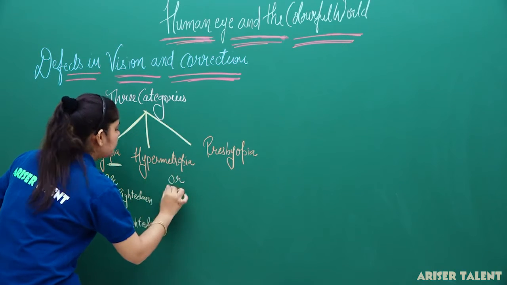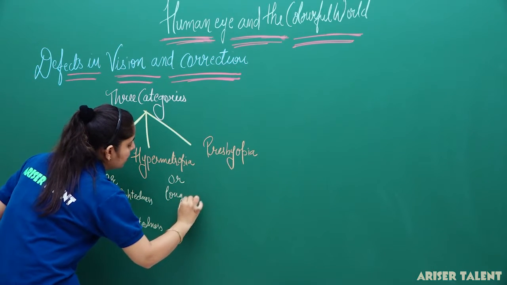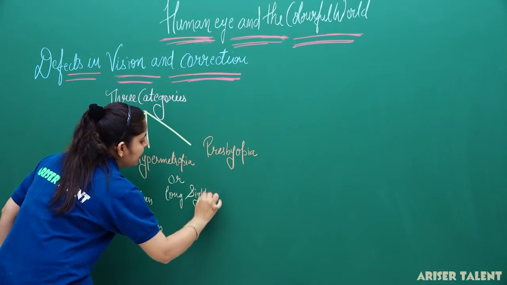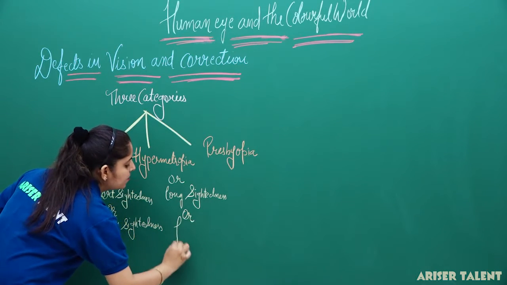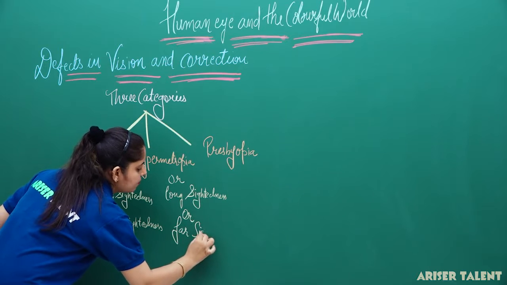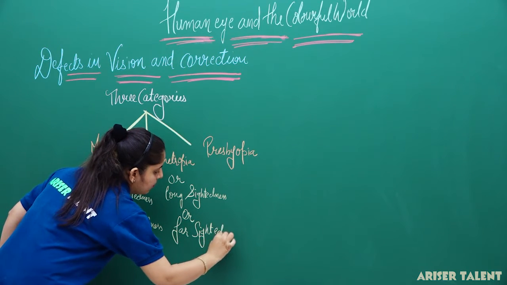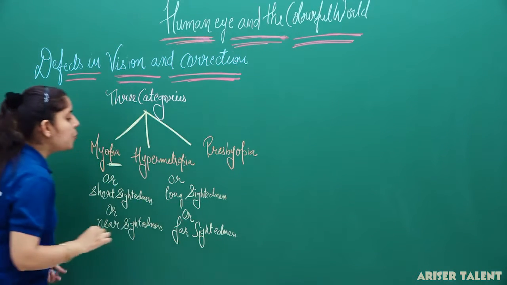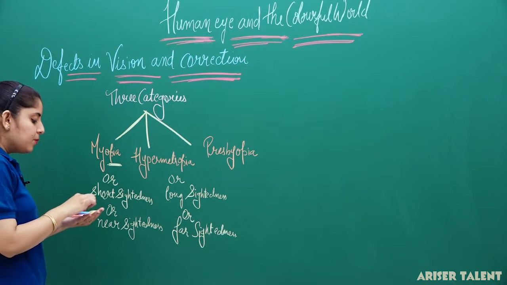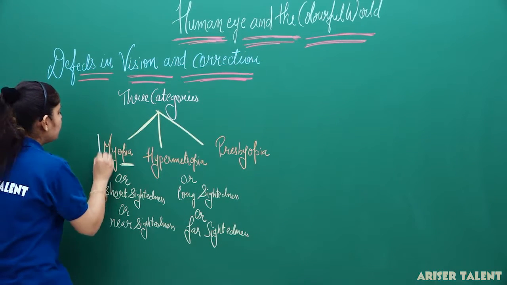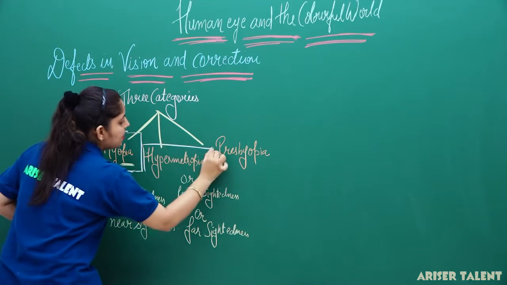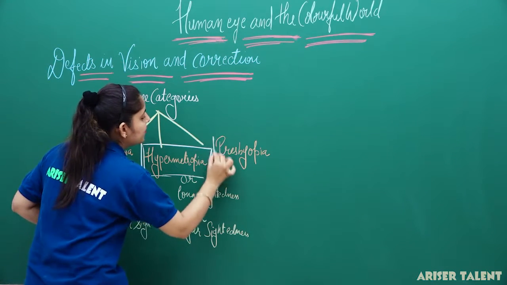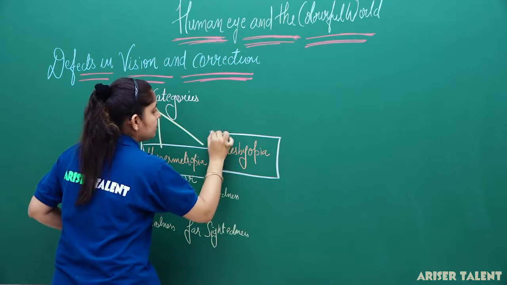Hypermetropia is known as long-sightedness, or we can say far-sightedness. These are the two other names for myopia and hypermetropia. So the first defect is myopia, the second one is hypermetropia, and the third one is presbyopia.